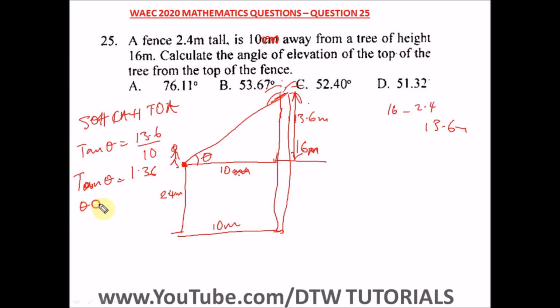So we have theta is equal to tan inverse of 1.36. And what will this give us? Punching your calculator, we're going to have 53.67 degrees. So this is our answer. Theta is 53.67 degrees, and our right option here is option B.